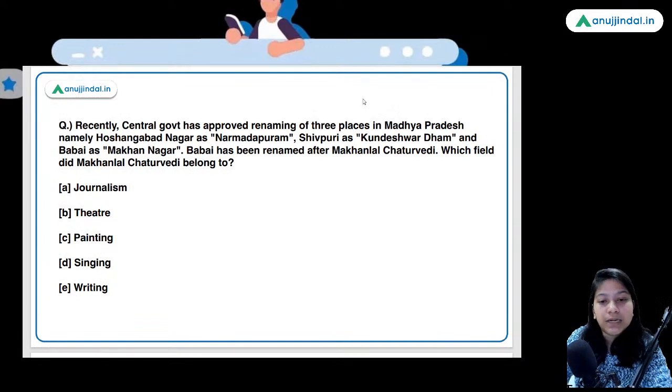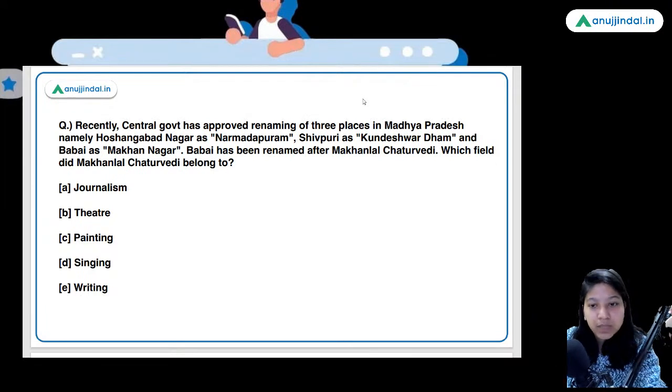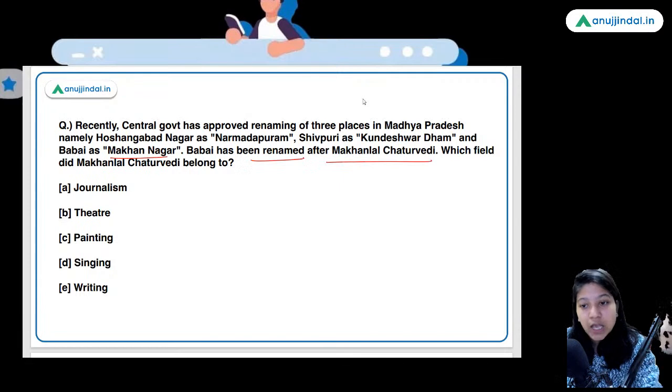Recently, central government has approved renaming of three places in Madhya Pradesh, namely Hoshangabad Nagar as Narmadapuram, Shivpuri as Kundeshwar Dham, and Babai as Makhan Nagar. Babai has been renamed after Makhan Lal Chaturvedi. Which field did Makhan Lal Chaturvedi belong to? Tell me the answer.